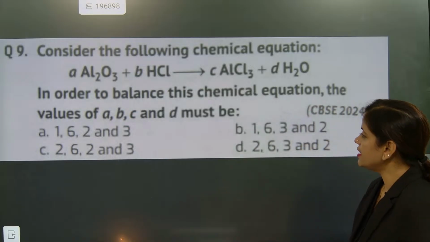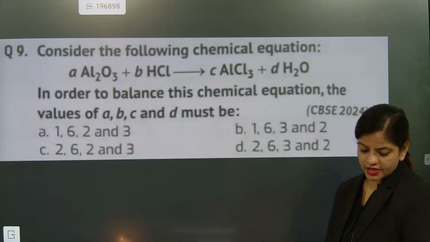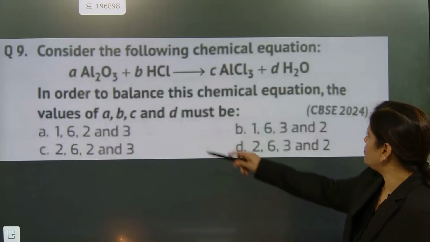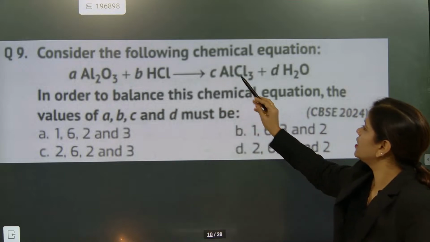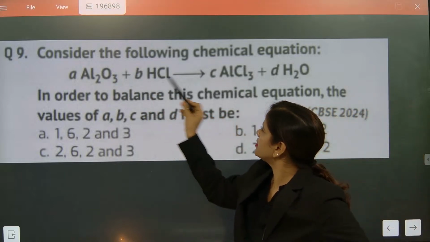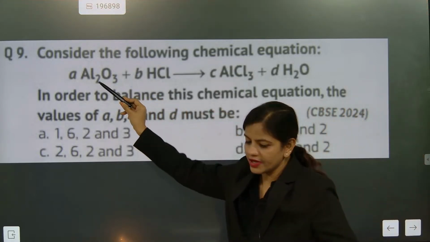A, many are telling A. Let's check this one out. Is A the correct answer? See, look here. Aluminium, if here I am putting 1, according to A, 1 is here means 1. But aluminium here, C is there now.